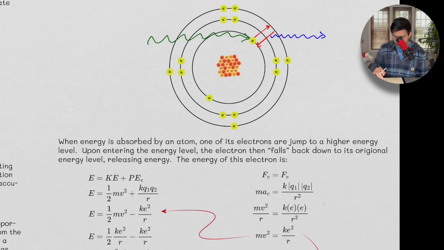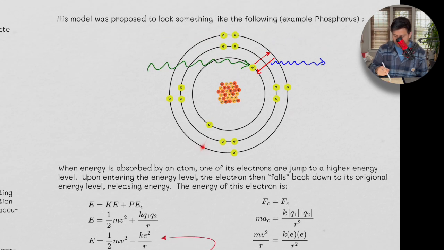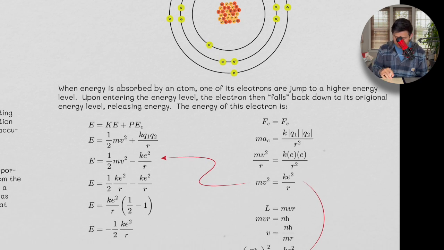And let's ask the question now, what is the energy of one of these particular electrons? Now we're going to do this for hydrogen, not for phosphorus. I just made this model for phosphorus to add a little bit of complexity here. But let's just do this for hydrogen.